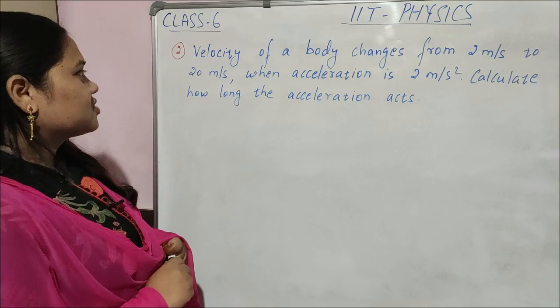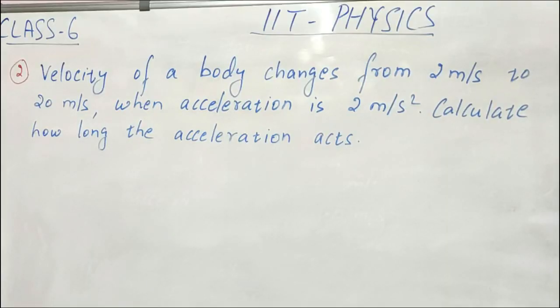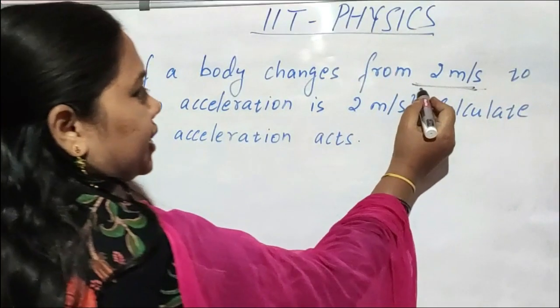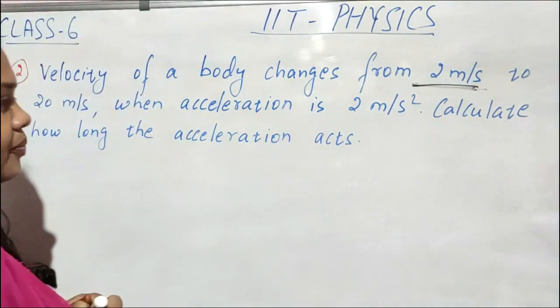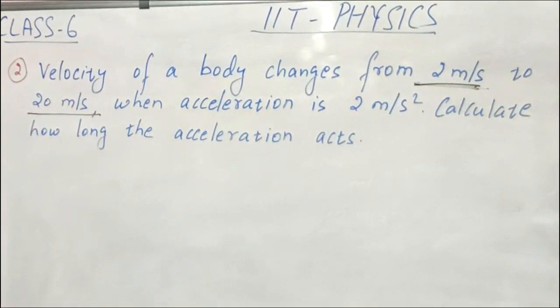So children, now next we will see question number 2. Velocity of a body changes from 2 meter per second to 20 meter per second. When acceleration is 2 meter per second square, calculate how long the acceleration acts. So the question is very clear. Body velocity is 2 meter per second, and it changes to 20 meter per second.